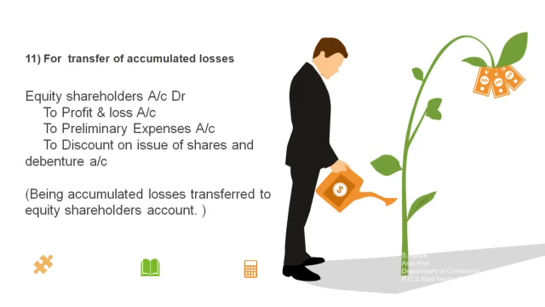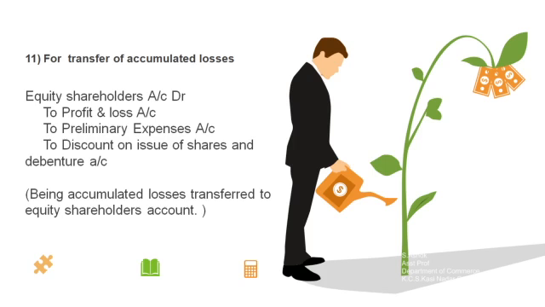So how are losses transferred to equity shareholders account? Similarly, all the accumulated losses incurred during the last years or the last financial year should also be transferred to equity shareholders account. Just as profit is transferred to shareholders account, loss is also to be transferred to equity shareholders account.